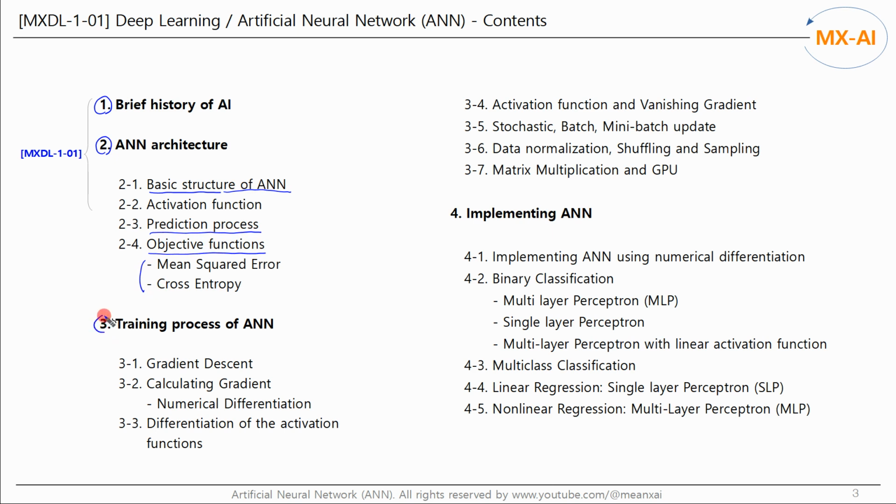In Chapter 3, we will look at how to train an ANN. Let's learn about gradient descent, which is widely used throughout deep learning, and how to obtain the gradient. In Chapter 4, we will implement the ANN. Let's implement ANN in an approximate way using numerical differentiation. Automatic differentiation allows an accurate implementation of an ANN, which we will see later. And we will implement the ANN for linear regression and nonlinear regression.